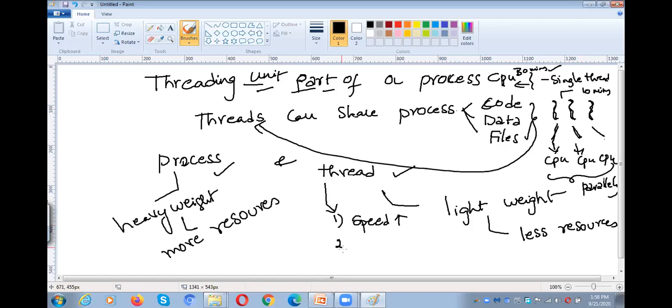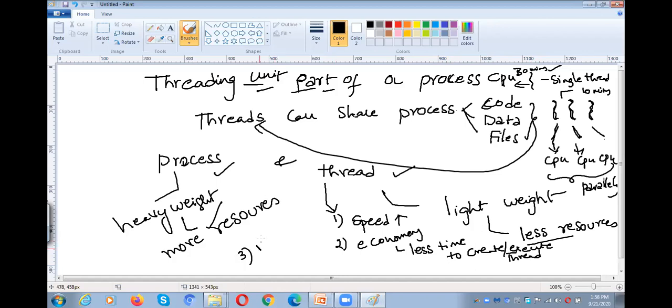And the next one is economy. Economy means, as I told you earlier, a process consumes more system resources and a thread consumes fewer system resources. So it will take very little time to create a thread when compared to a process. Less time to create and execute a thread. So thread execution time as well as creation time is very small when compared to the process.